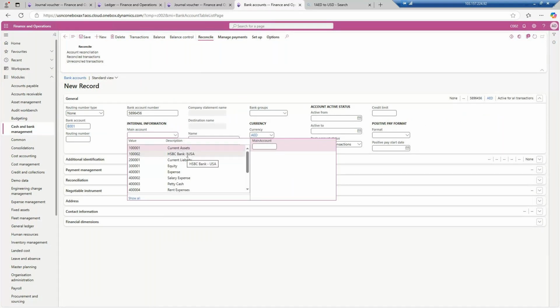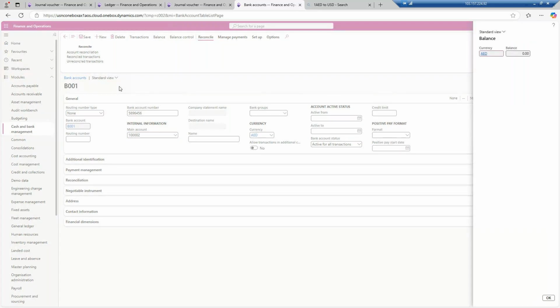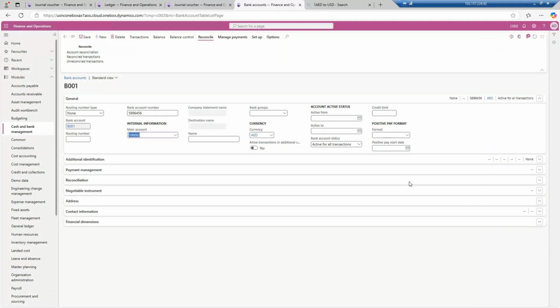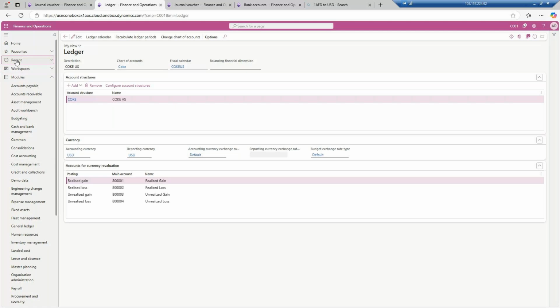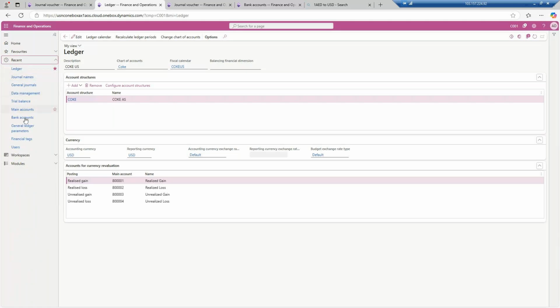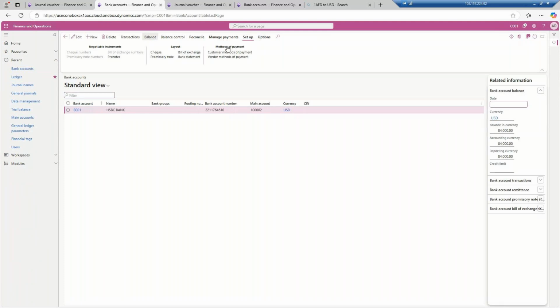And if I use this HSBC bank only main account, will the balance of the bank account be the same as in C001? The last balance in the C001 bank account was 84,000. If you go to the ledger form of C001, you open the bank account from the recent form. This is the bank account. And you go to the balance, it is 84,000.